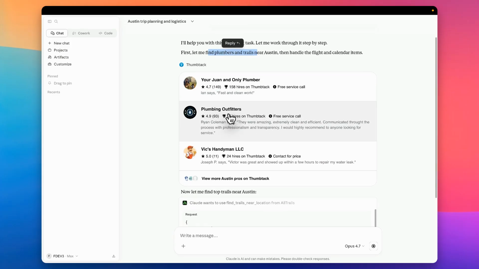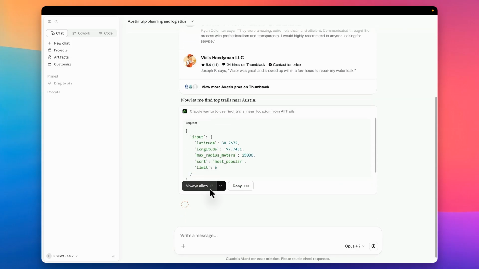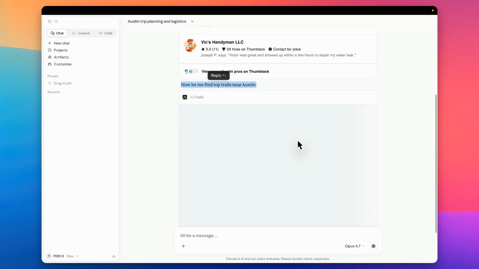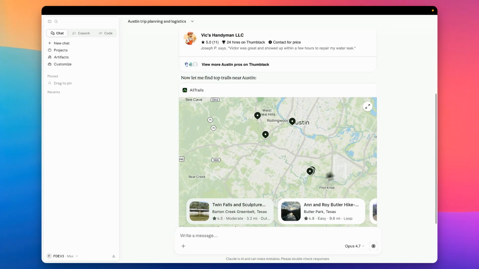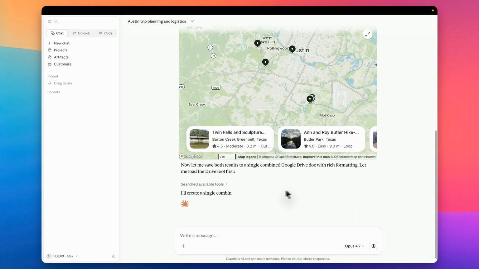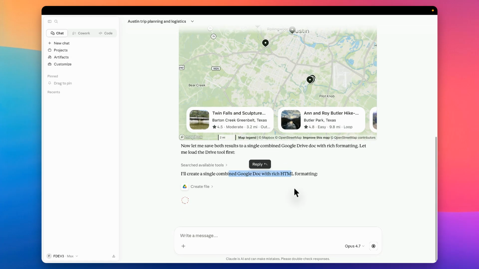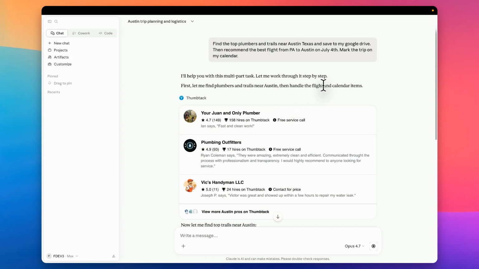That's amazing. All right, so now it has the top plumbers, and it says, well, let me find the trails. So I'll do always allow, and now it's looking for good hiking trails near Austin. Amazing. It's recommending the Twin Falls and quite a bit. And now it's going in and saying, okay, I will create a single combined Google Doc with rich HTML formatting for you. And sooner or later, this doc will be created for me. And I think after that, it will have to put that to the calendar.